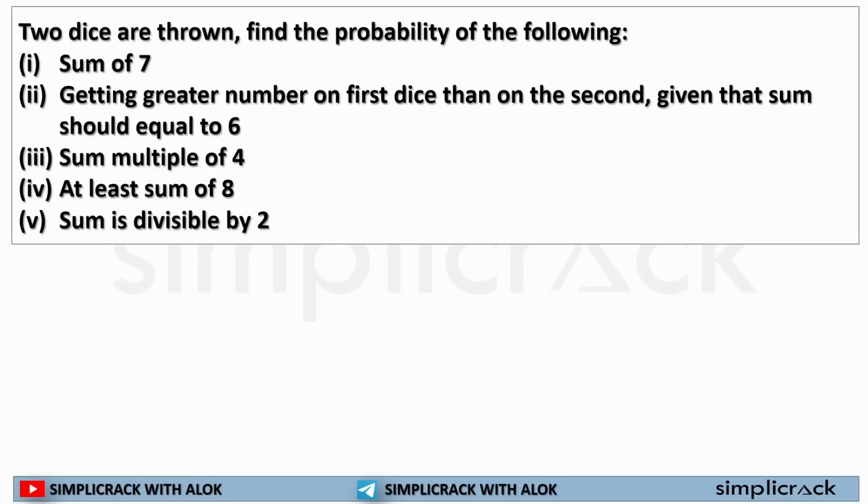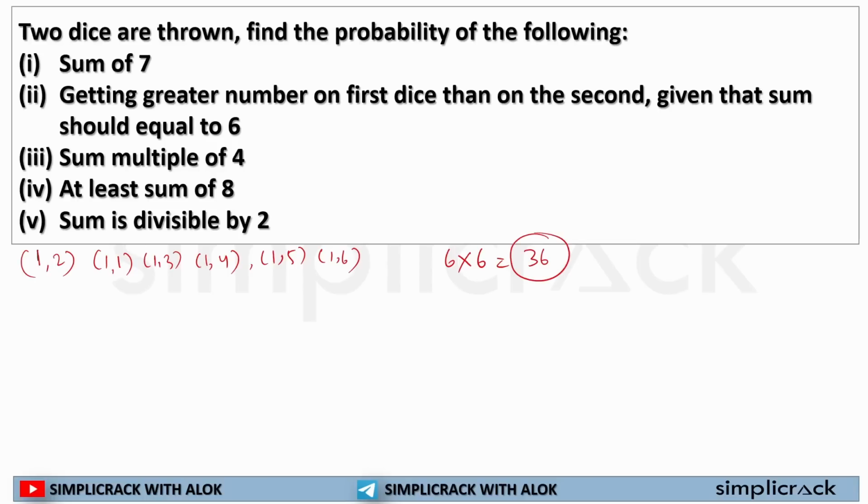Okay. Now, here 2 dice are thrown. Find the probability of sum of 7. See, if 2 dice are thrown, the outcomes will be like 1,1; 1,2; 1,3; 1,4; 1,5; 1,6. Similarly, 2,1; 2,2; 2,3; 2,4. So total number of outcomes will be 6 into 6, as we know, that is 36 outcomes.